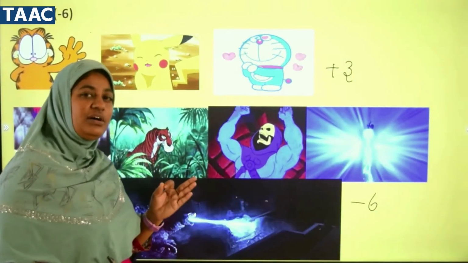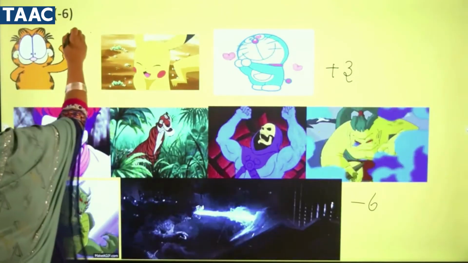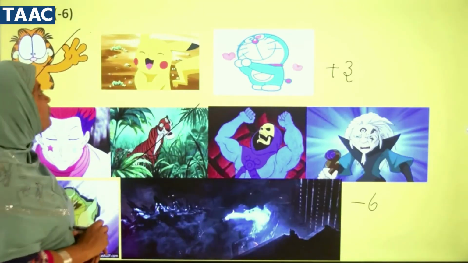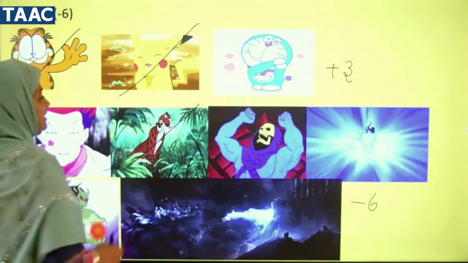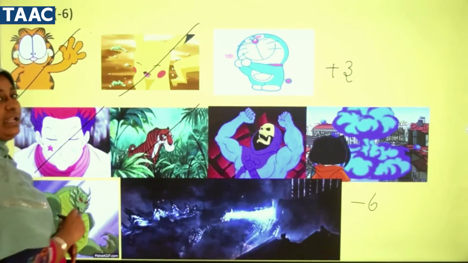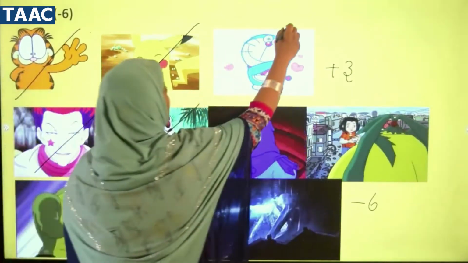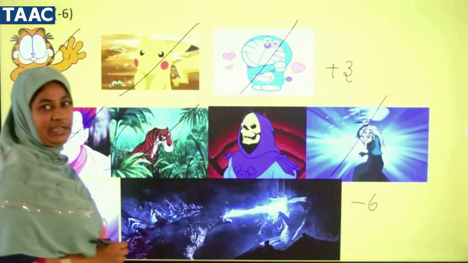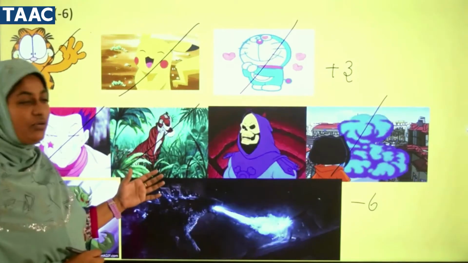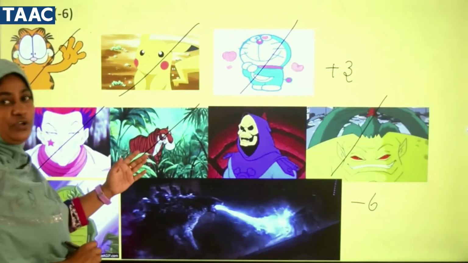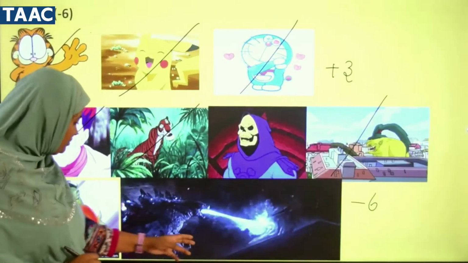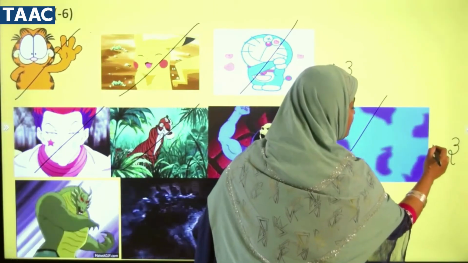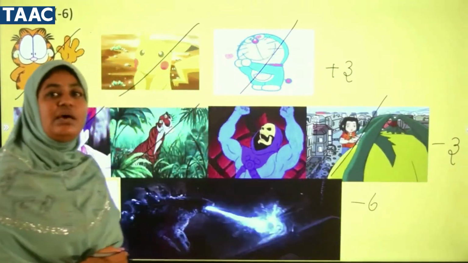Now coming to the third rule of the game. One character goes to fight with a character of the villain. Now one positive character goes to fight with one negative character, and again one positive character goes to fight with one negative character. Now you see what is left out. We have negative characters left out. So how many are left out? 1, 2 and 3. 3 are left out. They are negative characters, villains. So I am putting that as minus 3.